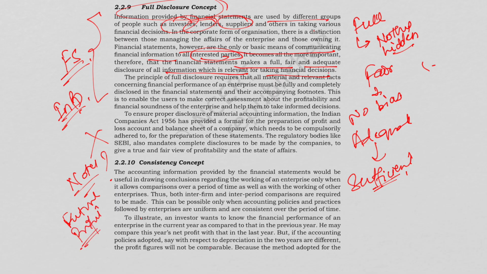The principle of full disclosure requires that all material as well as relevant facts concerning the financial position of an enterprise must be fully disclosed in the financial statements and the accompanying footnotes. Material means something which is important enough to affect decisions. So we do not include any small petty items.